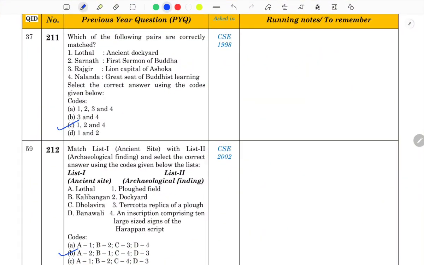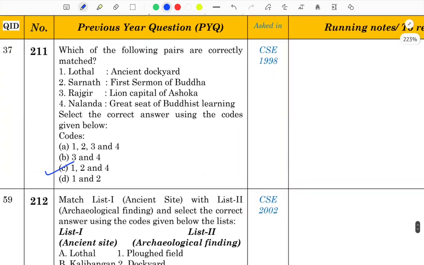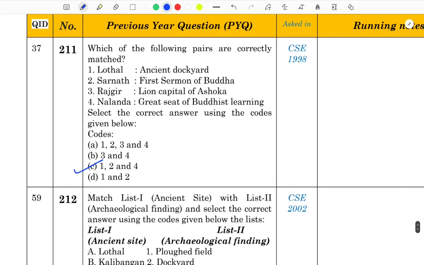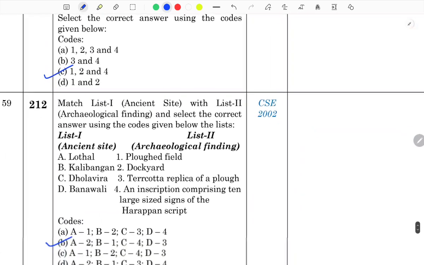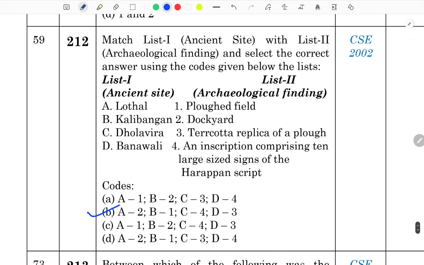Now we will see all the questions quickly. 20 previous year questions based on the historical places and the sites. That's all we covered actually. Lothal, yes, we have the ancient dockyard. Sarnath, yes, Buddha gave his first sermon here at Sarnath. Rajgir, no, we don't have lion capital of Ashoka at Rajgir. It's also at Sarnath. And Nalanda is indeed great seat of Buddhist learning. Fine. Follow these ancient sites and their archaeological findings.